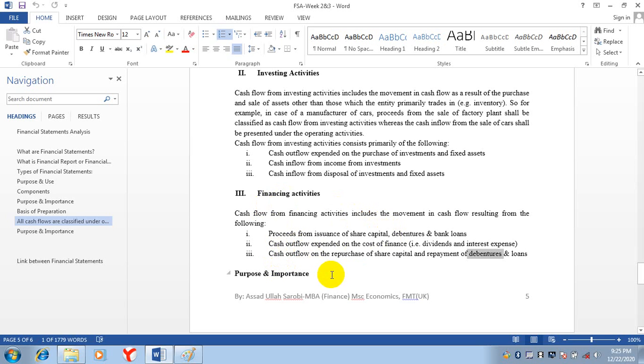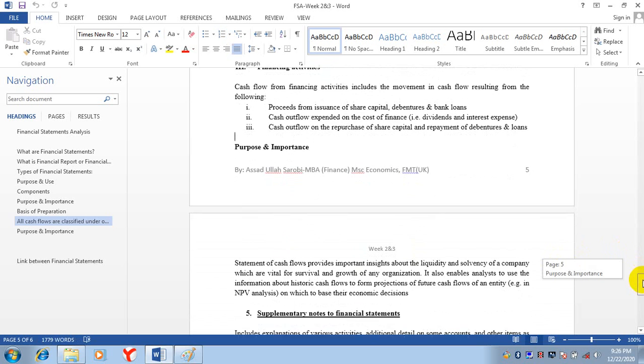So these are three main activities, and the cost on these finances: when you finance your business through loans, through debentures, through share capital, in that case you will pay something to the bondholders, interest expense, or you will pay interest to the bank, and to the shareholders you will pay dividends, so there will be a cash outflow.